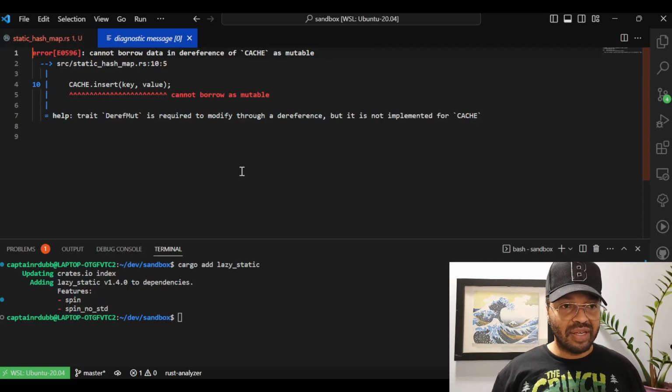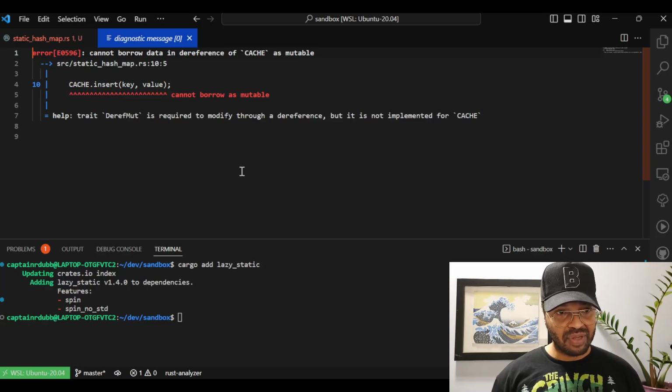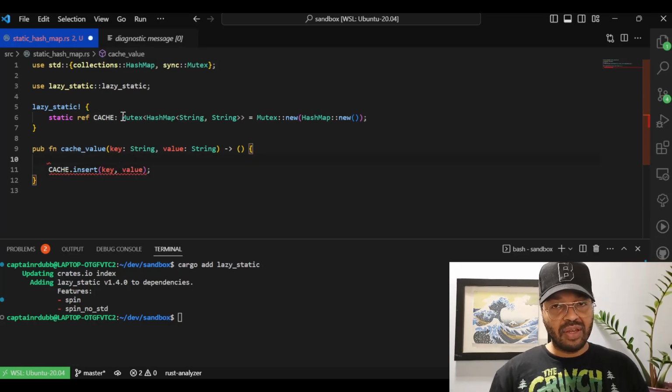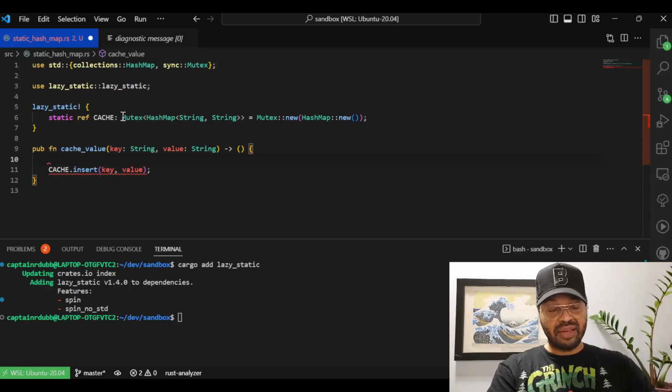Cannot borrow data in dereference of cache as mutable. Let's look at line 7. Help: trait DerefMut is required to modify through a dereference, but it is not implemented for cache. So is there something in Rust that implements DerefMut? Yes, Mutex. Now that we've wrapped the cache in a Mutex, we need to gain a lock on our Mutex first before we can mutate the cache.